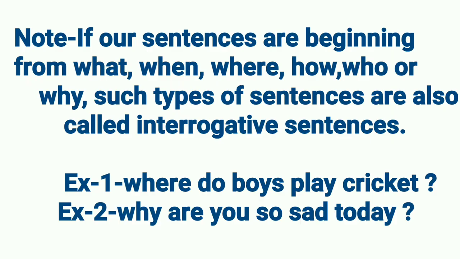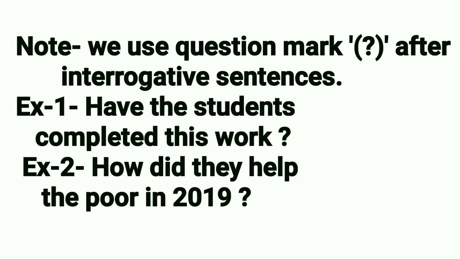Note, if our sentences begin with what, when, where, how, who, or why, such types of sentences are also called interrogative sentences. Example 1. Where do boys play cricket? Example 2. Why are you so sad today? Note, we use a question mark after interrogative sentences. Example 1. Have the students completed this work? Example 2. How did they help the poor in 2019?